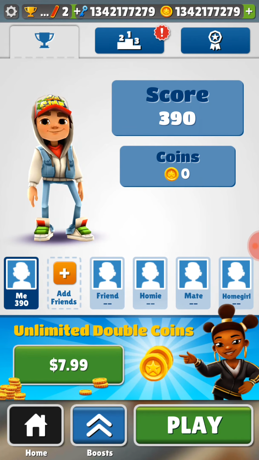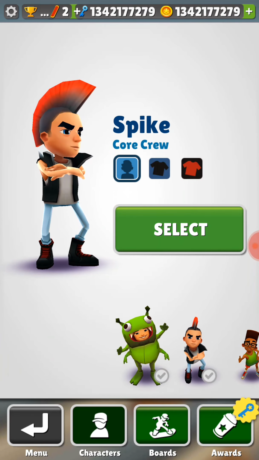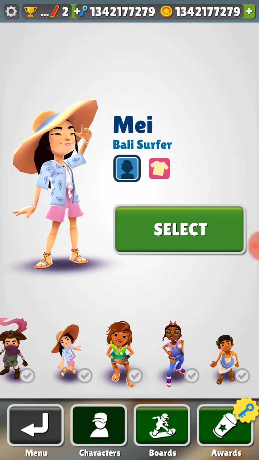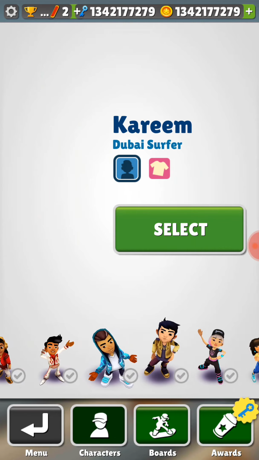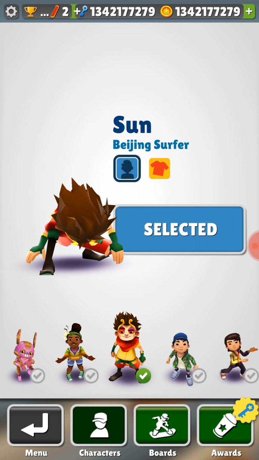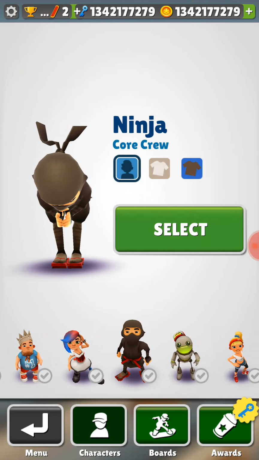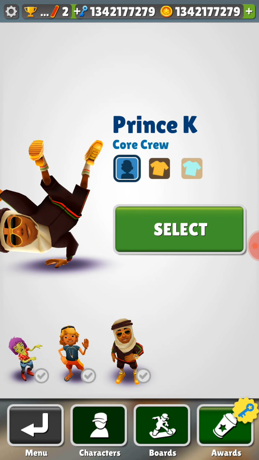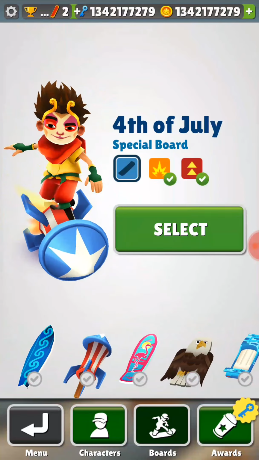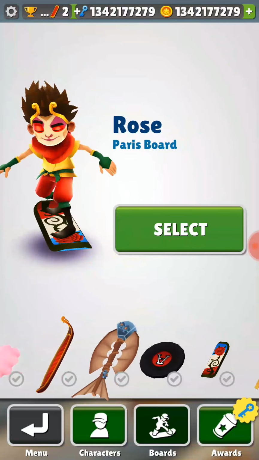And as you can see, guys, it has worked. Go ahead into me, and we have every single possible style of skin that has ever come out on Subway Surfer, guys. That is insane. I actually really like this one. Let me go ahead. That is insane, guys. Look at that. And then we'll head over to boards. Every single board, guys.